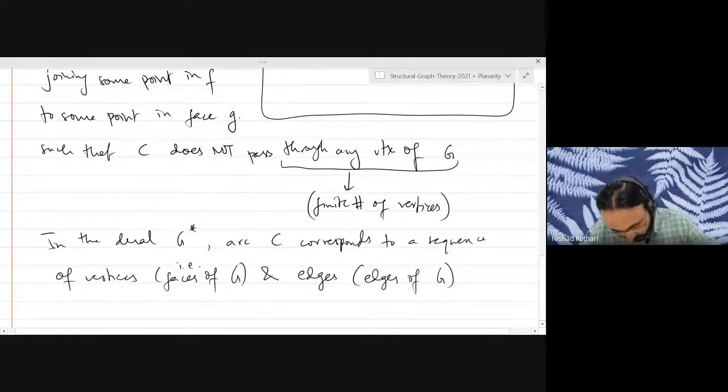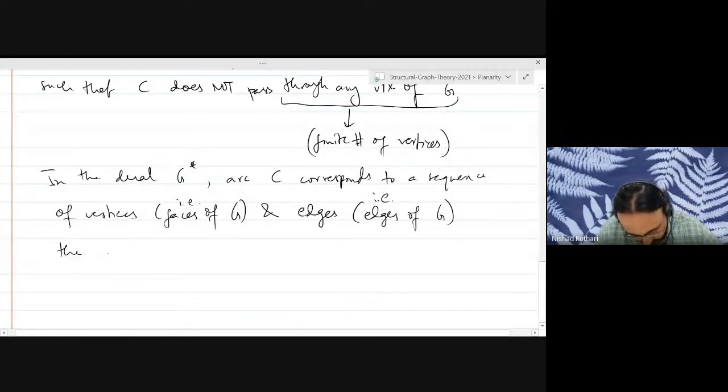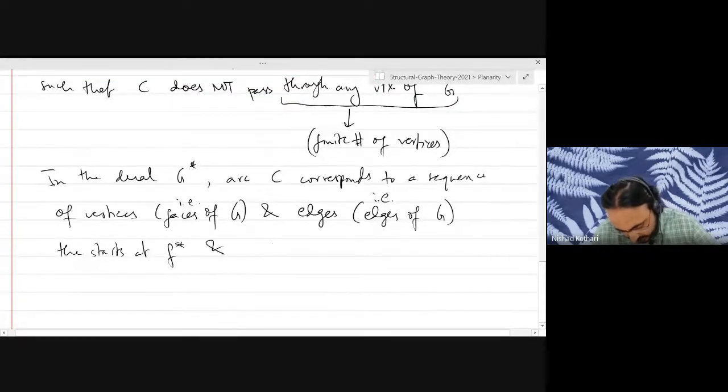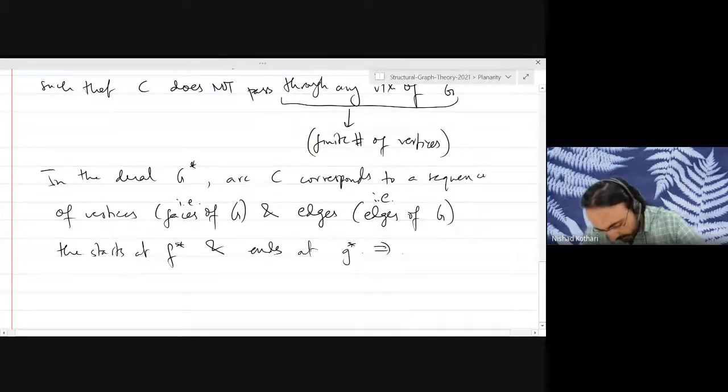Okay. So it corresponds to a sequence of vertices and edges that starts at F star and ends at G star. This implies there exists a walk in the dual graph between the vertices F star and G star.